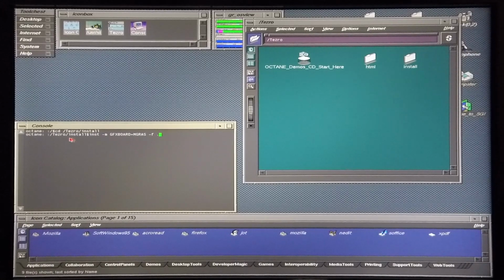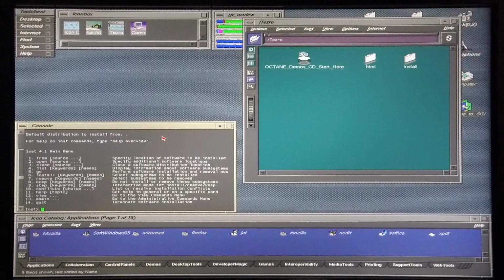Okay, so what I've typed in is inst -m gfx board in capital letters equals mgras in capital letters -f . and I'm going to hit enter. This brings me to the inst menu and I'm going to select 1